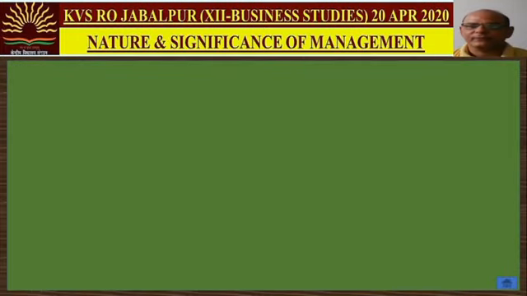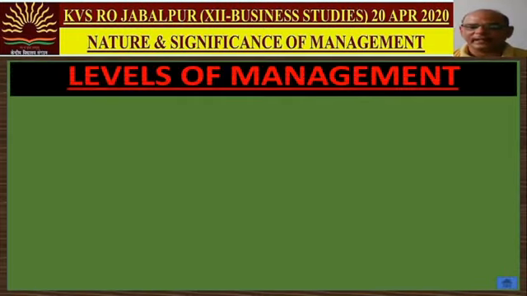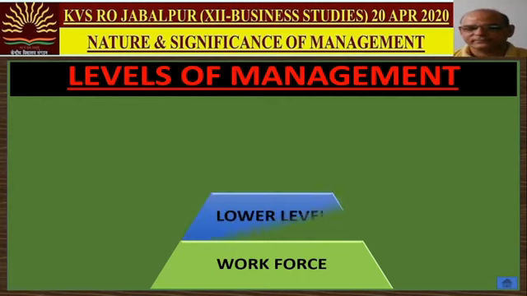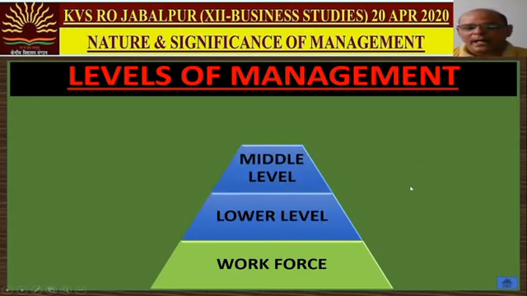Dear students, let us now discuss the levels of management. We have already discussed that there is the workforce, from whom we have to get work done, getting the things done. After that comes lower level, who are in direct touch with the workforce. After that, middle level. Middle level actually connects the top level and lower level. They are the linking pin between top level managers and lower level managers.